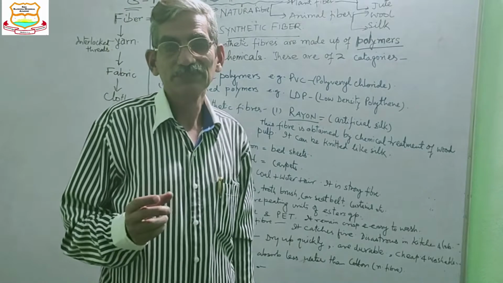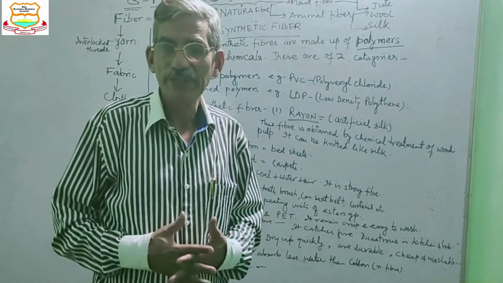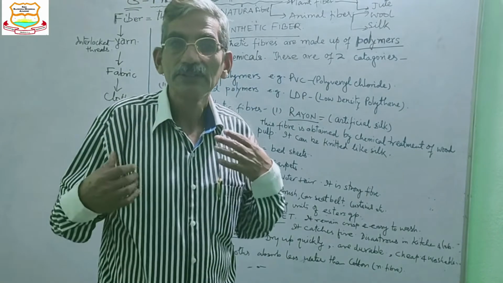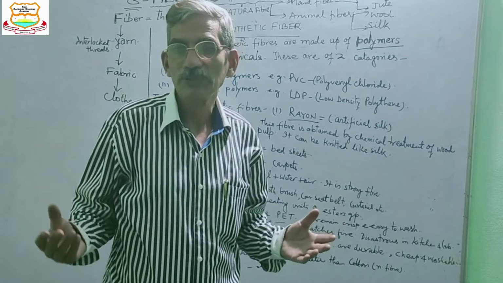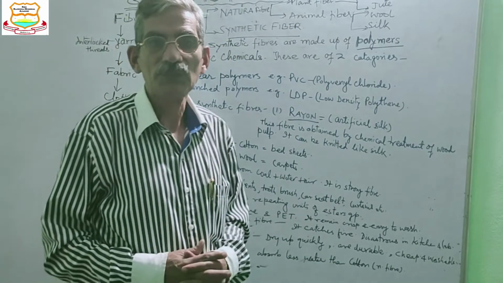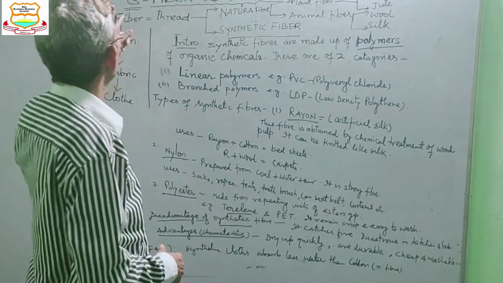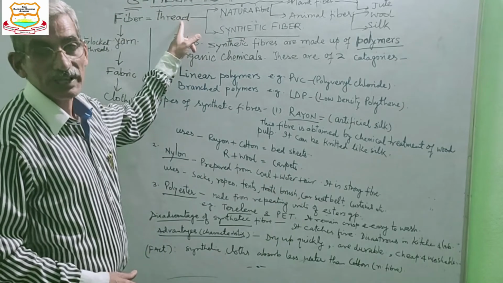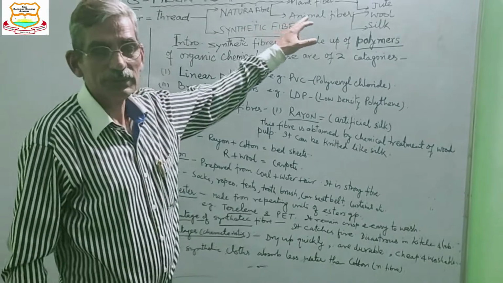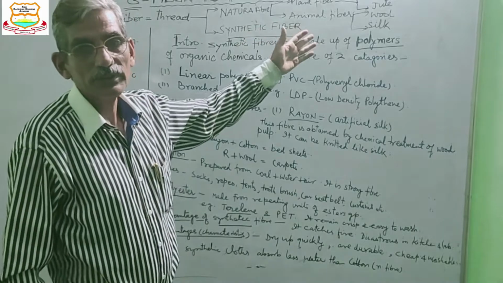Fabric means clothes. So whatsoever clothes you are wearing, whether that is a coat or pant or shirt and undergarments or whatsoever, a handkerchief, they all are made up of fiber. And fiber means thread. And the threads are of two types: natural fiber or thread, and second is synthetic fiber or thread.